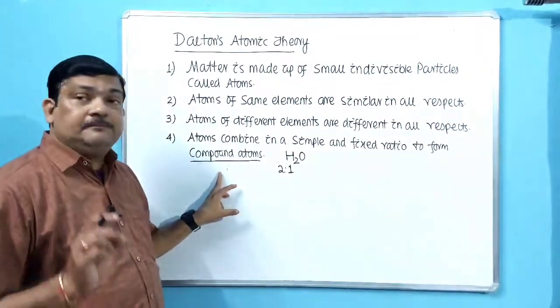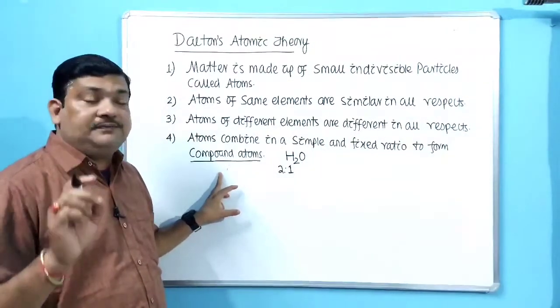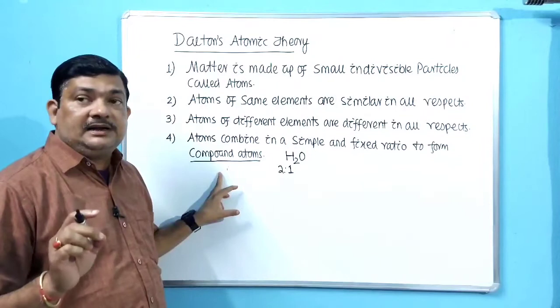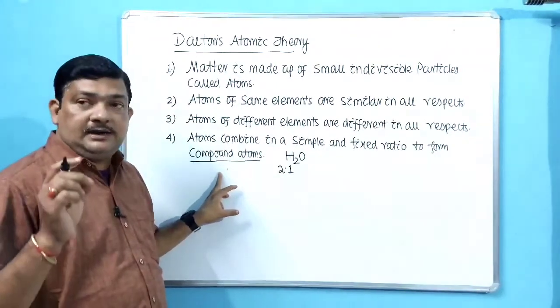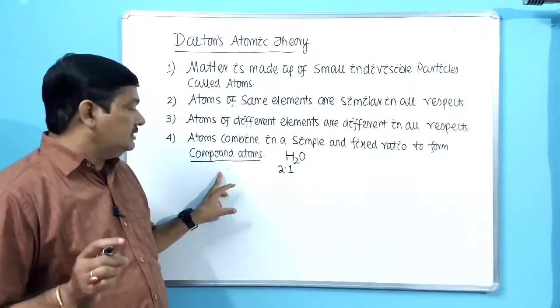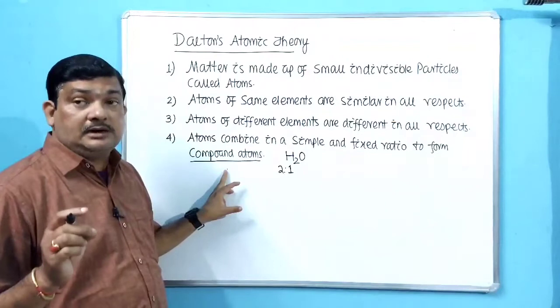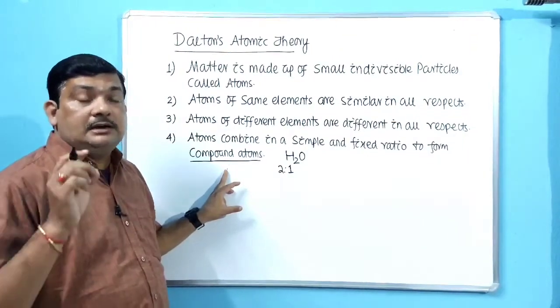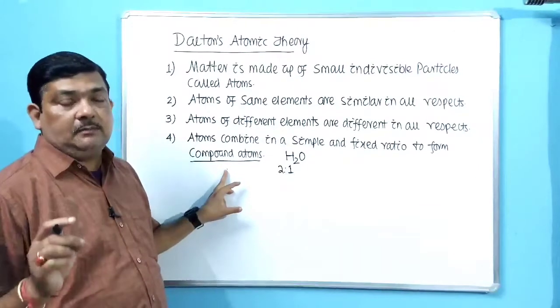And why did I underline it? Because at that time he did not have any idea. He could not differentiate between the ultimate particle of an element and a compound. So he did not have an idea regarding molecules. Instead of using the term molecules, he used the term compound atoms.